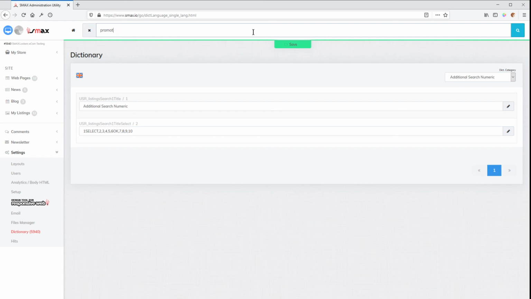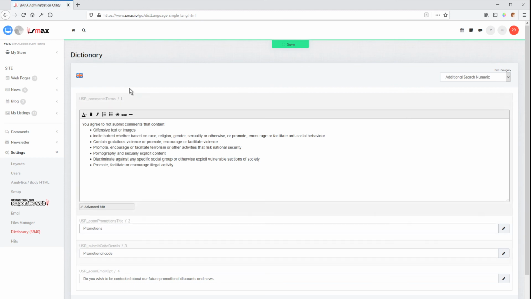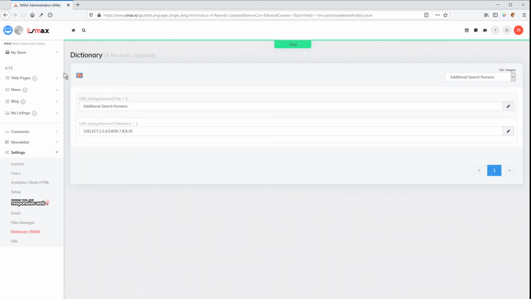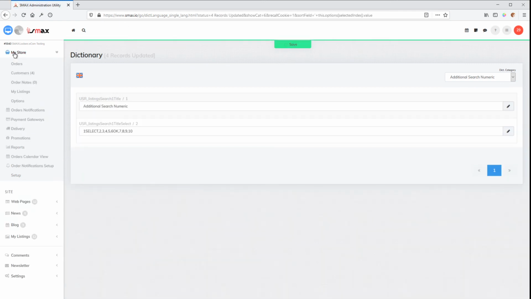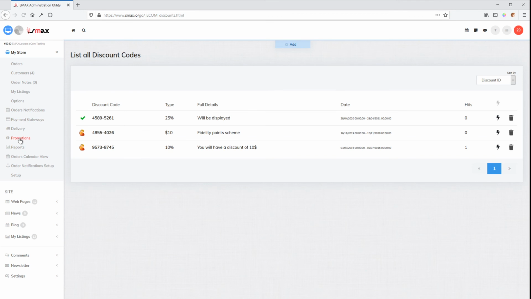Promotion. How do you spell promotion? Promotions. So there we can change our promotions to be discount codes. Discounts. Save. So rather than now displaying promotions, it displays discount codes.